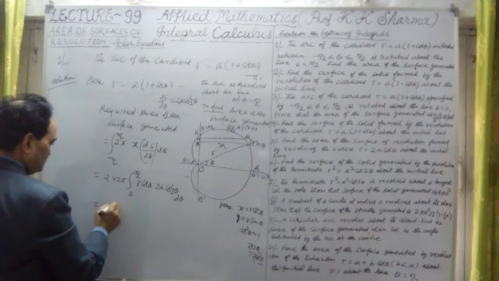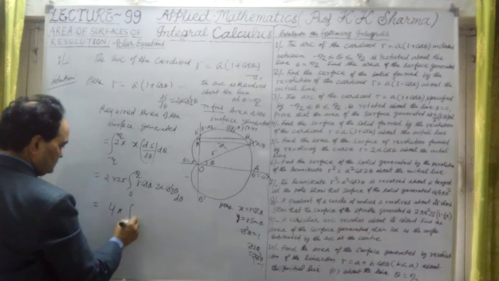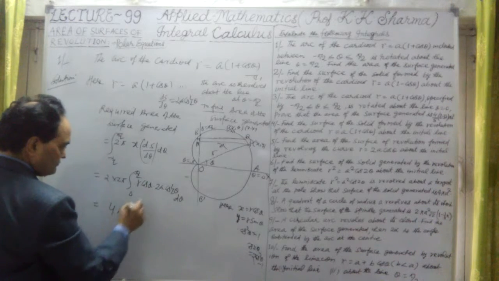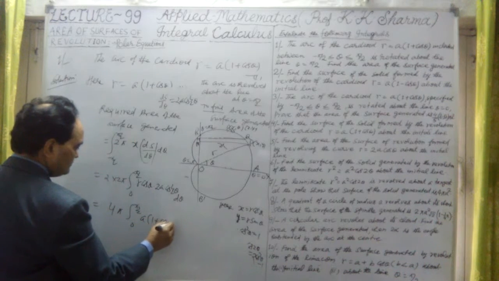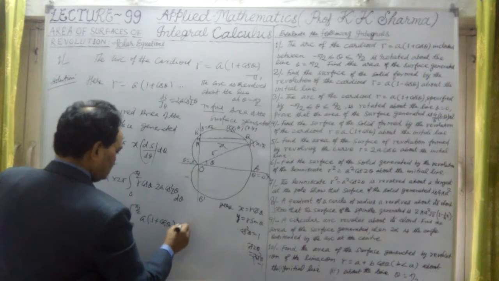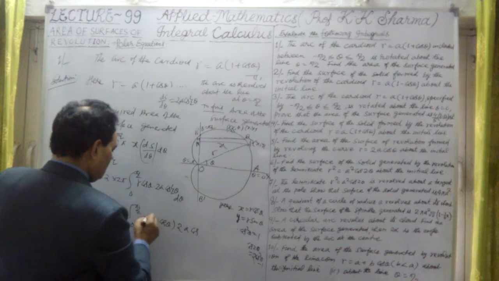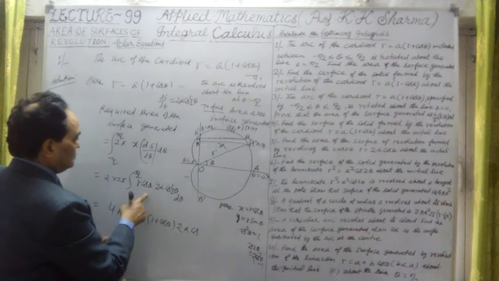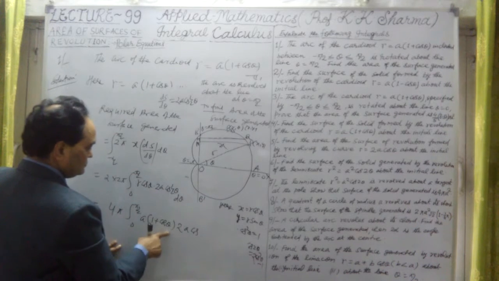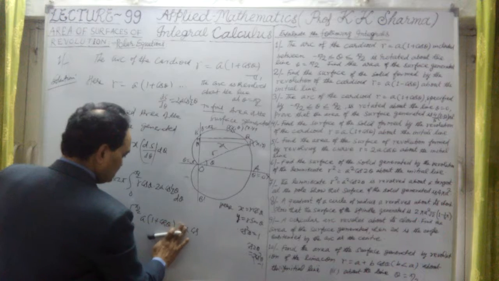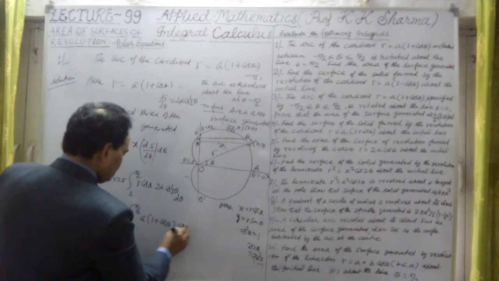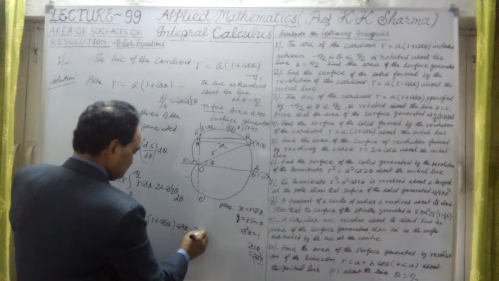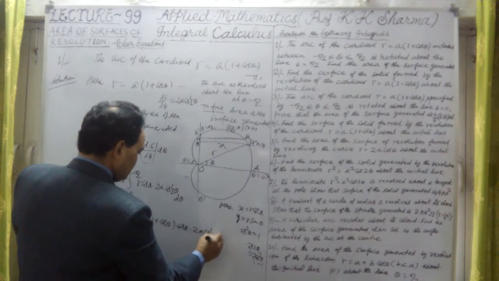So it will give us 4 pi, 0 to pi by 2 now. Now r is nothing but a into 1 plus cos theta, and this is twice a. Here x is r into cos theta, this value, into twice a cos half theta d theta.